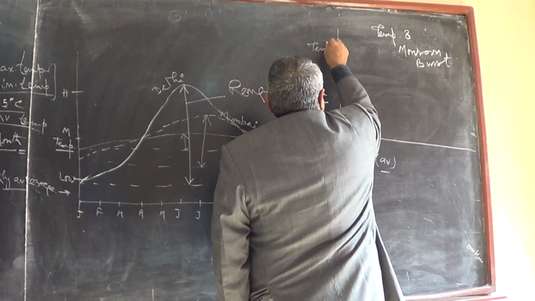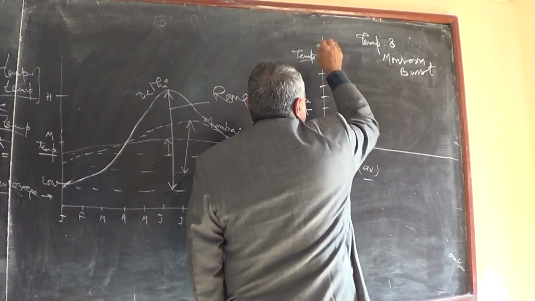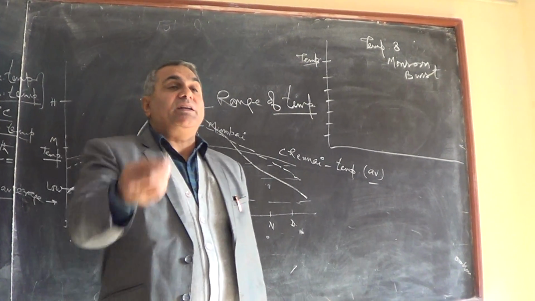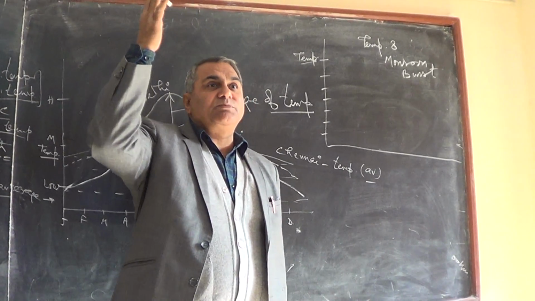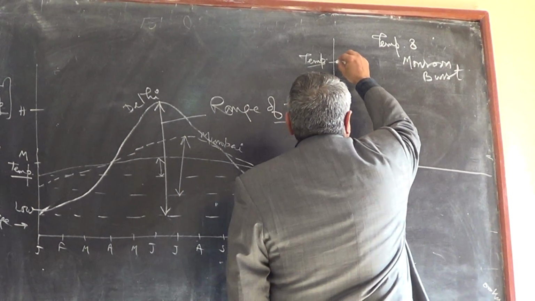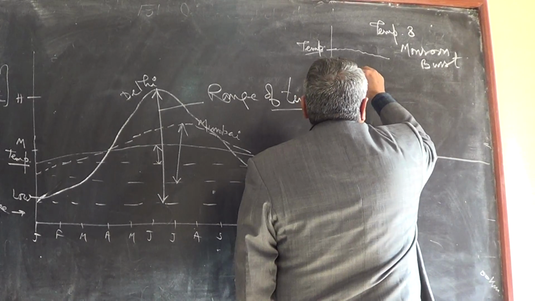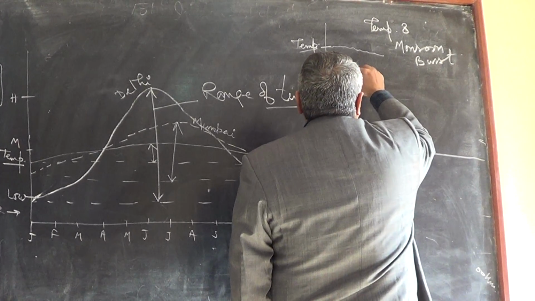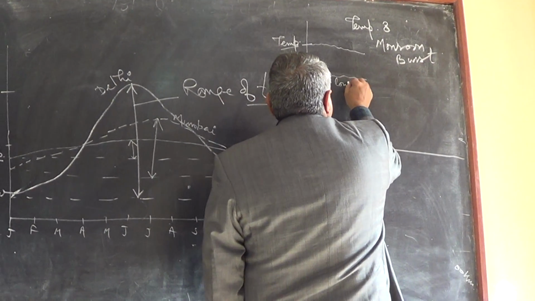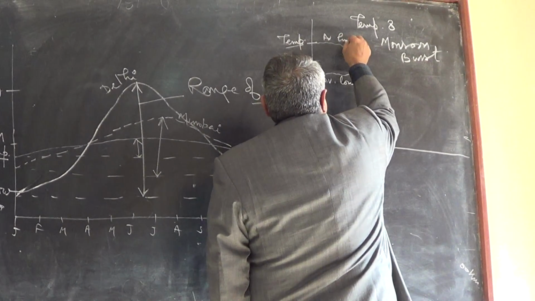So there are always two lines of temperature before the monsoon comes. In the data, the average maximum temperature and the minimum temperature. Before the monsoon, the average low temperature and average high temperature.